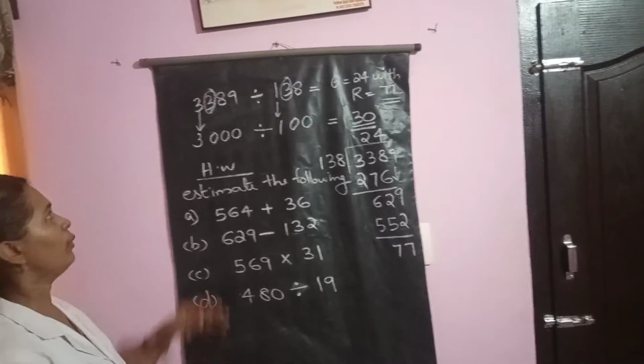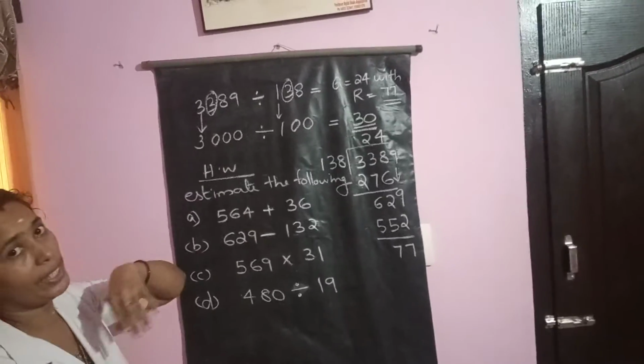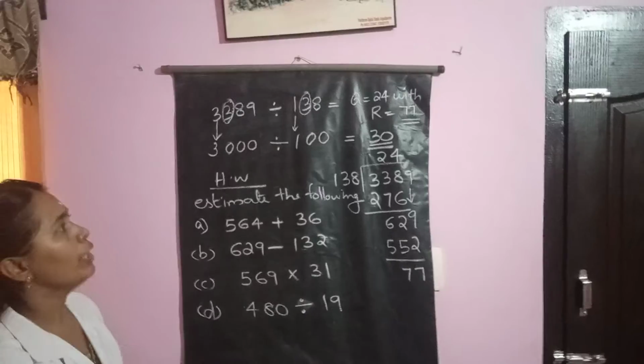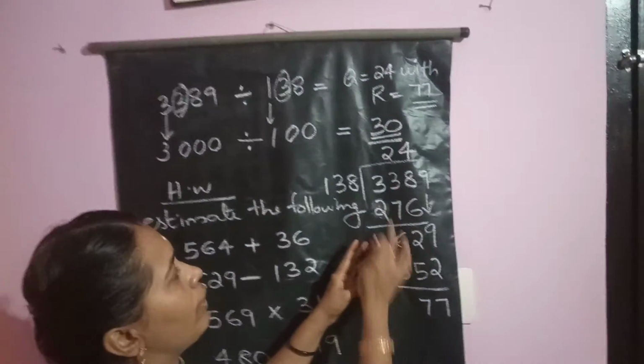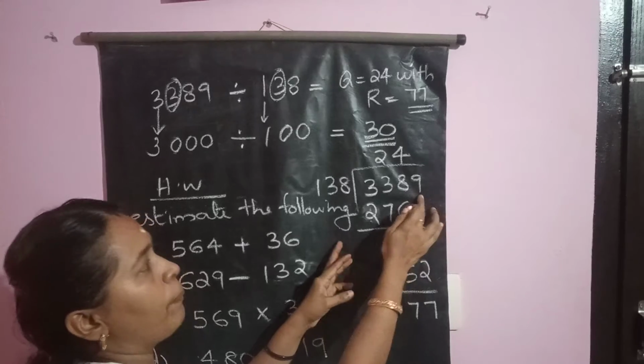Let us continue with our last question. See, what did the last question ask you? Find the quotient, isn't it? So in order to get the quotient, what do we have to do? The usual division method.